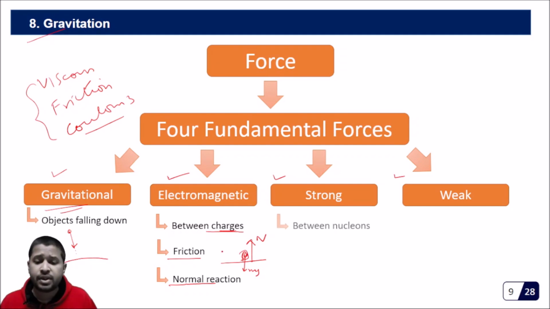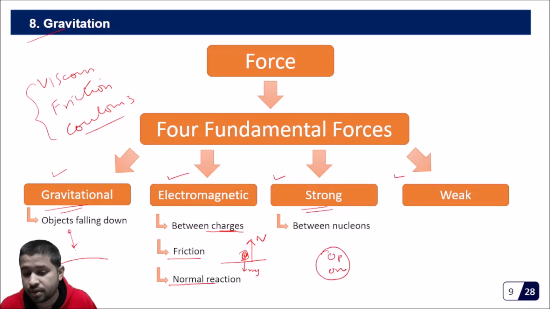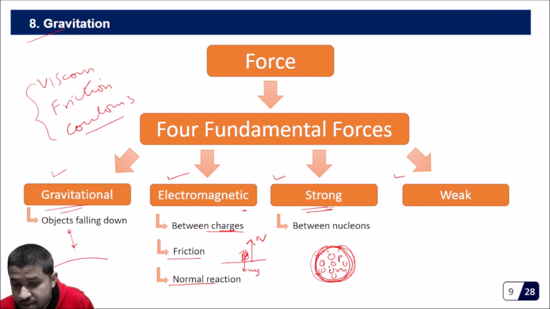Then we have the nuclear forces, which are like strong nuclear forces. For example, inside the nucleus you can see protons, you can see neutrons, but you must be wondering how come so many protons, which are all positively charged, are confined in such a small volume? They should have repelled, but why is the nucleus stable? The nucleus is stable because there are some strong forces holding all these nucleons together, and this is much stronger than the electromagnetic force. That is the reason the nucleus is stable.